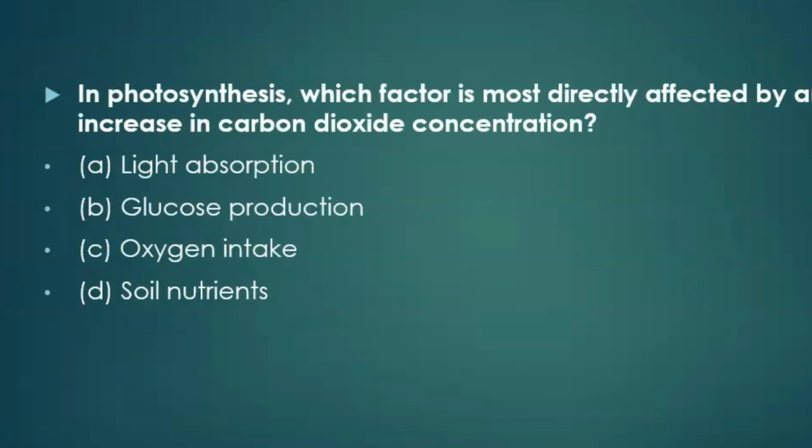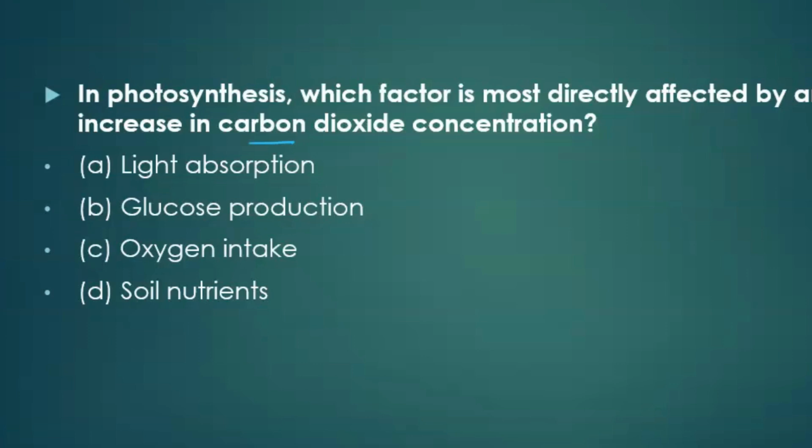In the next question, they are asking: in photosynthesis, which factor is most directly affected by an increase in carbon dioxide concentration? It means if carbon dioxide concentration increases in the reaction, which of the following also increases?